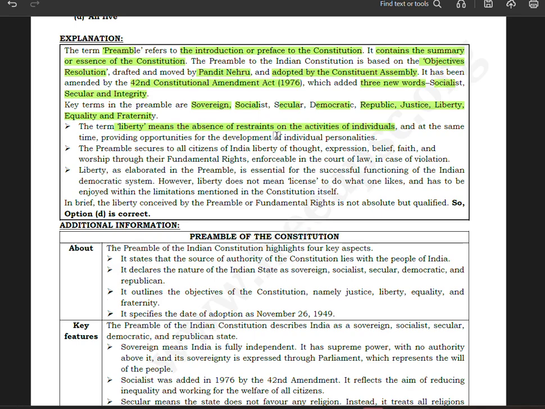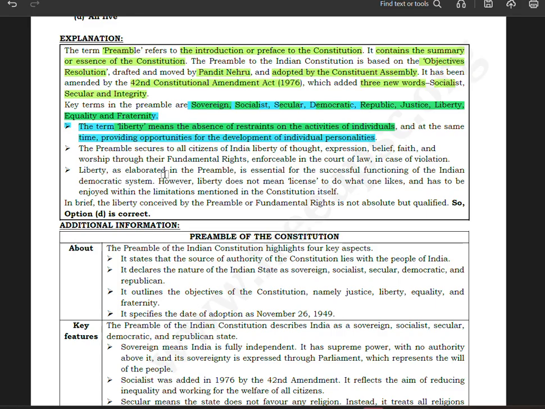The term liberty means the absence of restraints on the activities of individuals, and at the same time providing opportunities for the development of individual personalities. So two things you have to remember: the absence of restraints on the activities of the individual, as well as providing opportunities for the development of individual personalities.